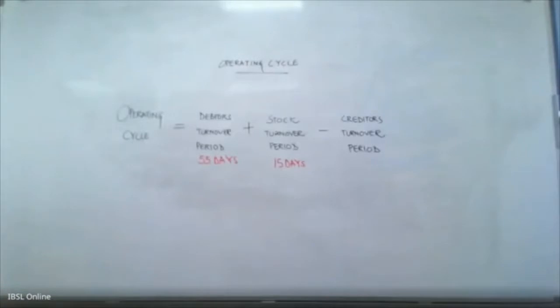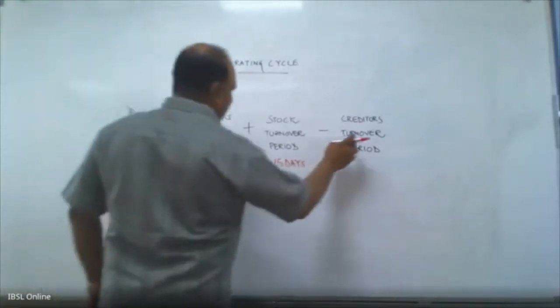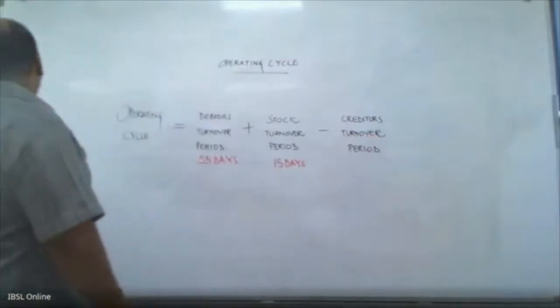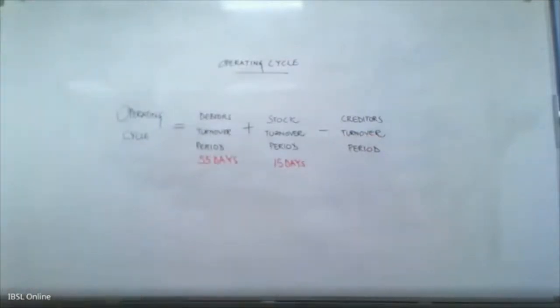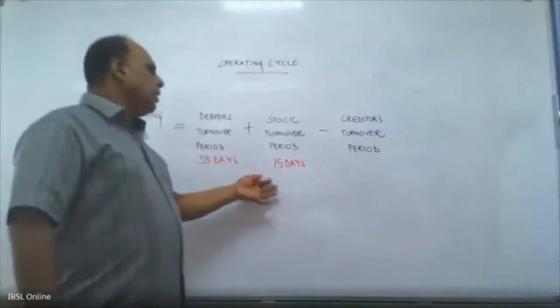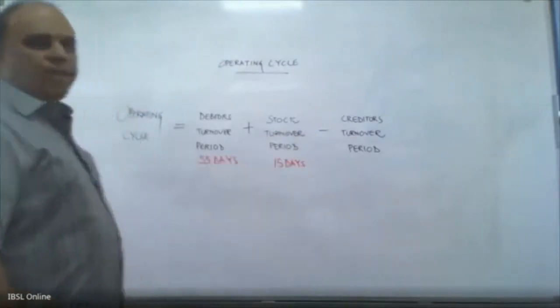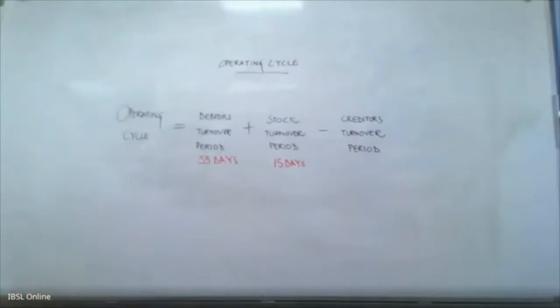During which period you might also need to pay your creditors. So you need to manage that also, because sometimes you might have brought these assets by purchasing on credit. So what happens?